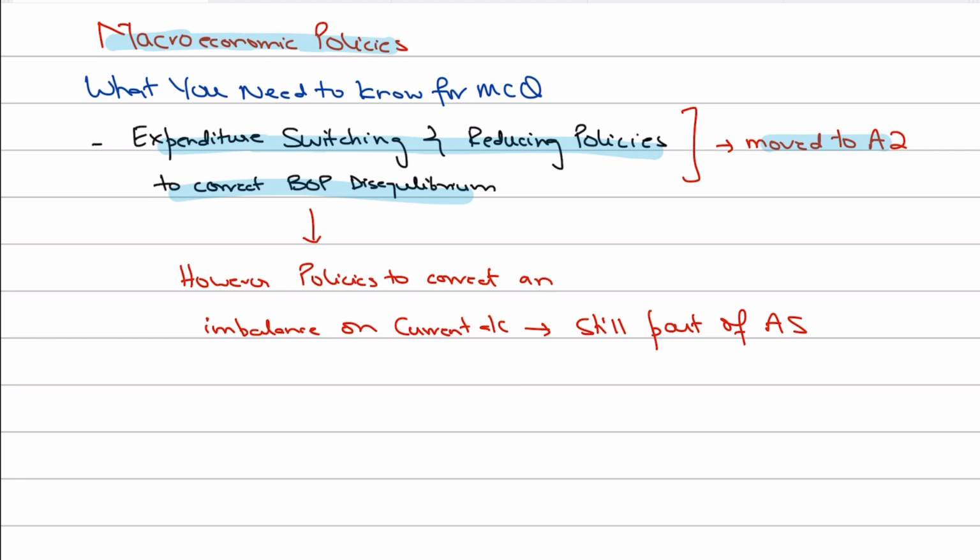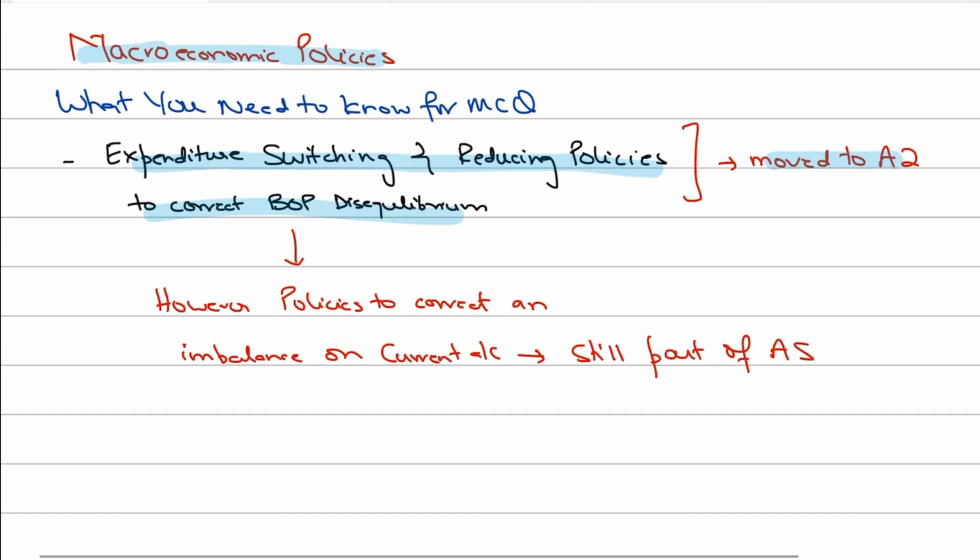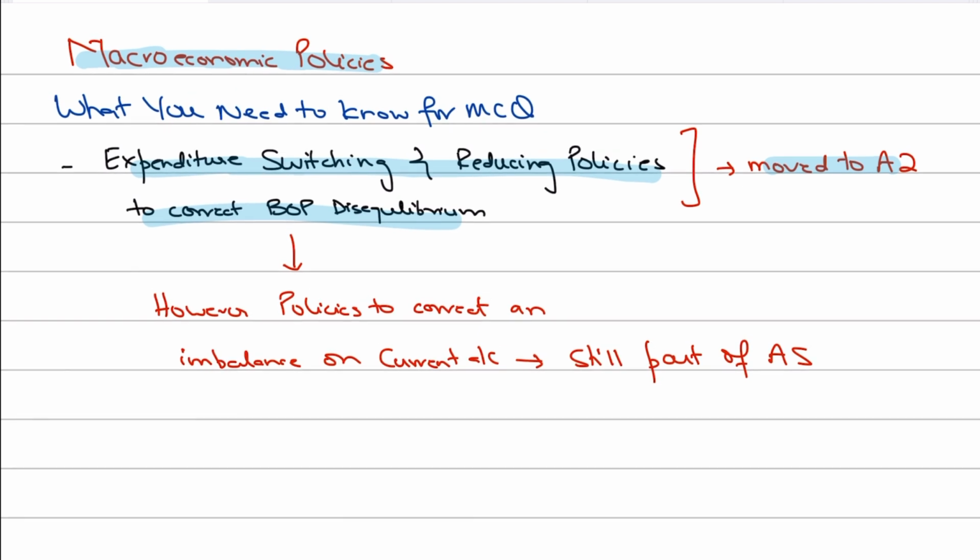However, there's some confusion here which I really want to address, and you guys must understand this very carefully. Although they will not test you an MCQ by the name of expenditure switching and reducing policies, they will test you an MCQ on the policies to correct an imbalance on the current account, because the current account is still part of your AS syllabus. When we say there's an imbalance on the current account, we are referring to an excessive deficit or an excessive surplus, and we want to correct that.